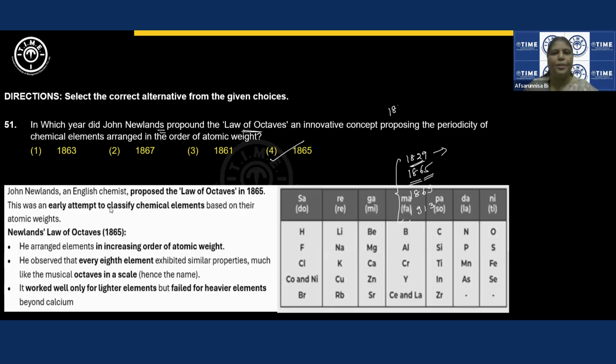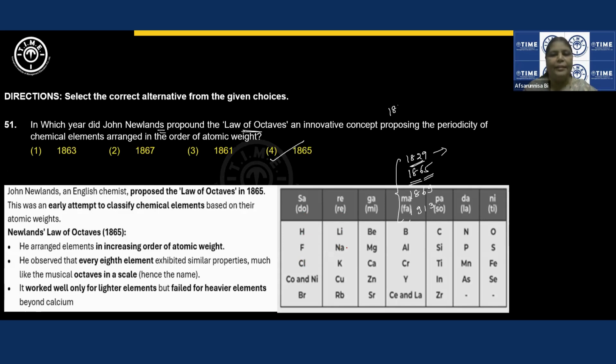Three such types of questions you can see based on Newlands' law of octaves. This is asked a number of times: they give you a particular element and ask under which musical note he placed that element. Lithium is placed under Re. Hydrogen is placed under Do.